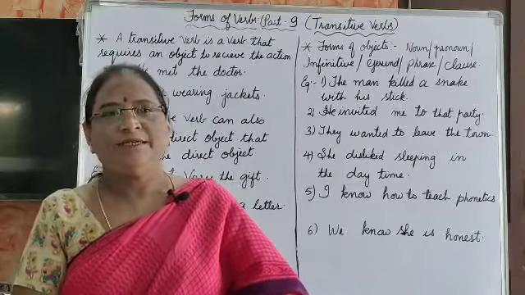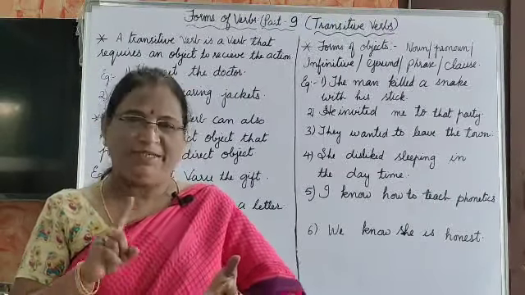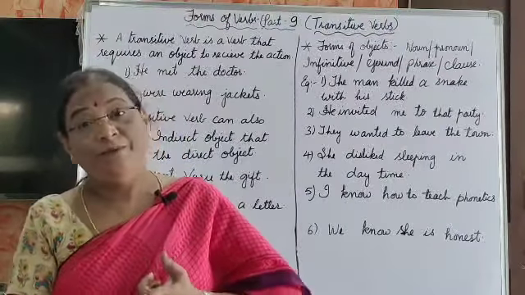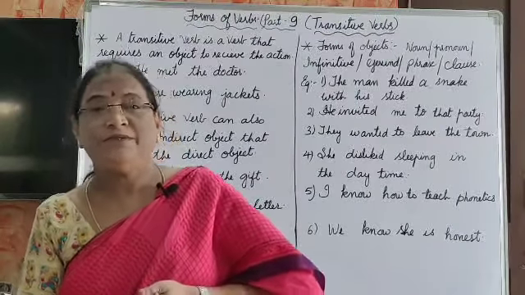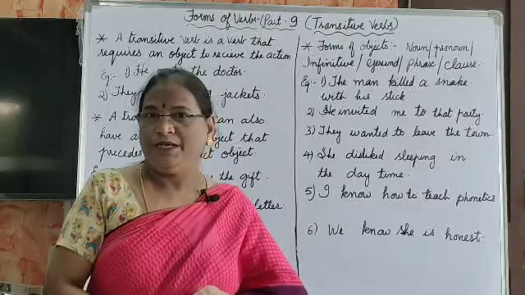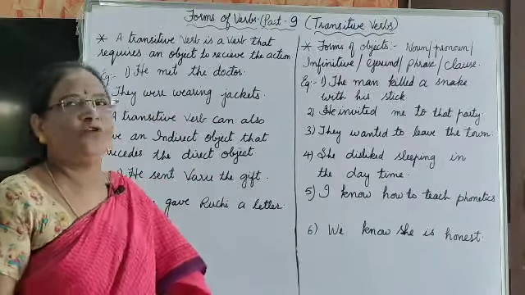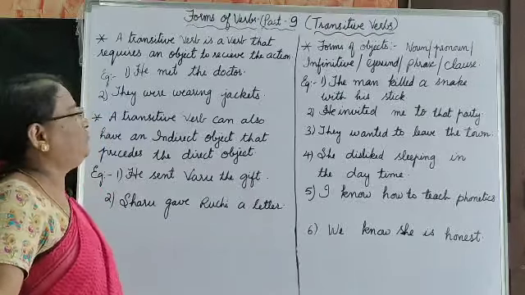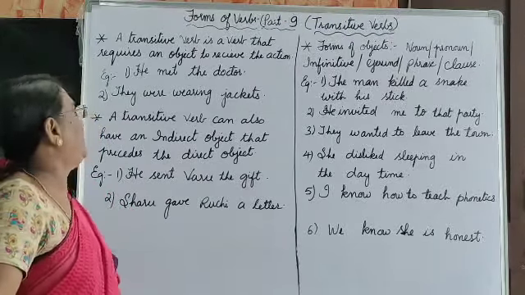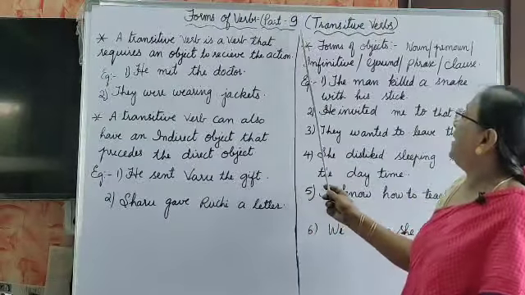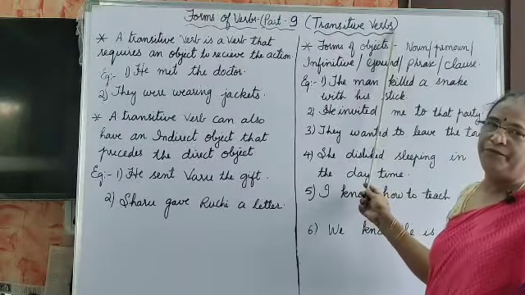They may sometimes be a noun, a pronoun, an infinitive, a gerund, and sometimes phrases and clauses. Through examples I will show you how the transitive verb is formed and how the sentence is framed. So now, forms of verbs part 9, transitive verb.